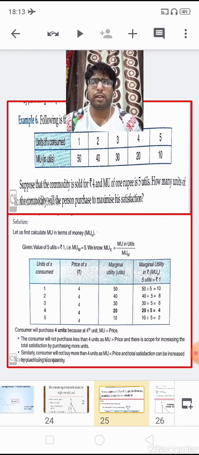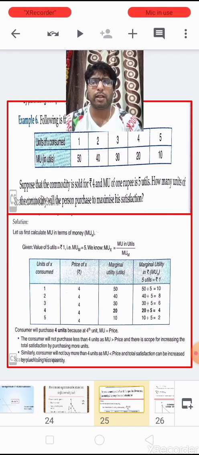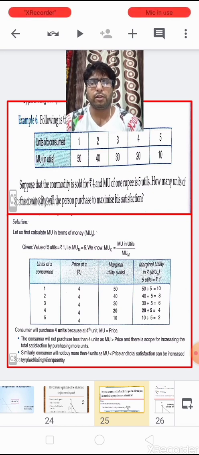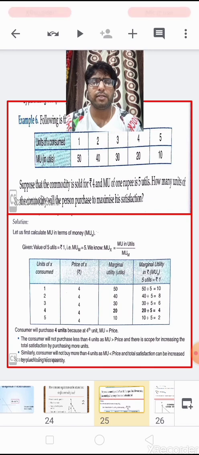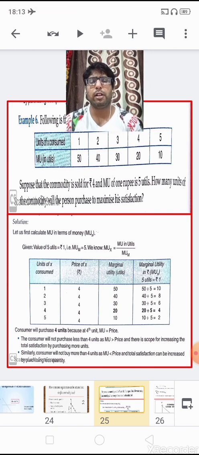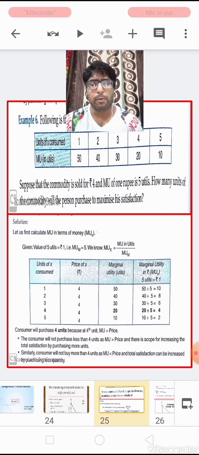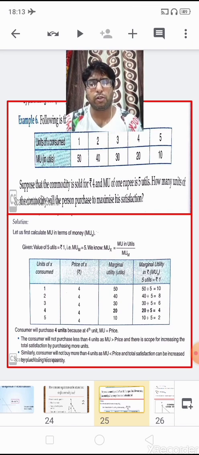Now here again we are going to take one numerical. Following is the utility schedule of a consumer, and the number of units consumed is 1, 2, 3, 4, 5, 6, whereas the marginal utility is 50, 40, 30, 20, 10. Suppose the commodity is sold for rupees 4.